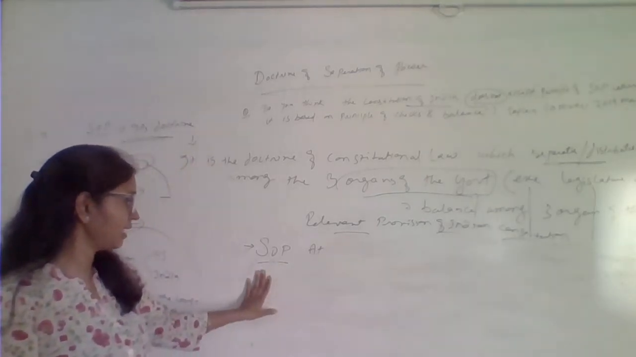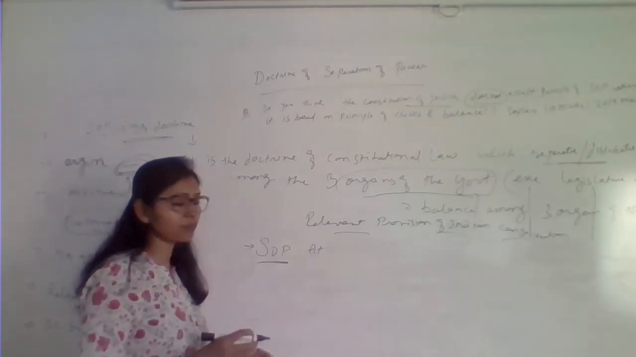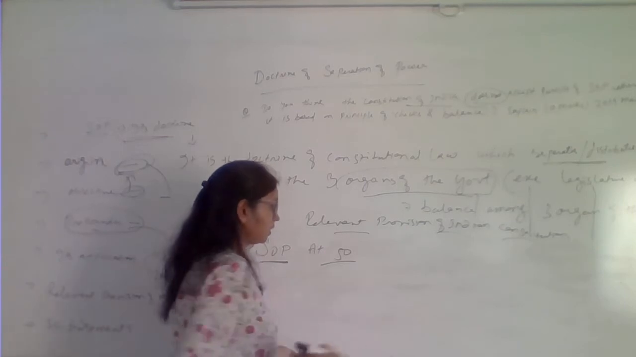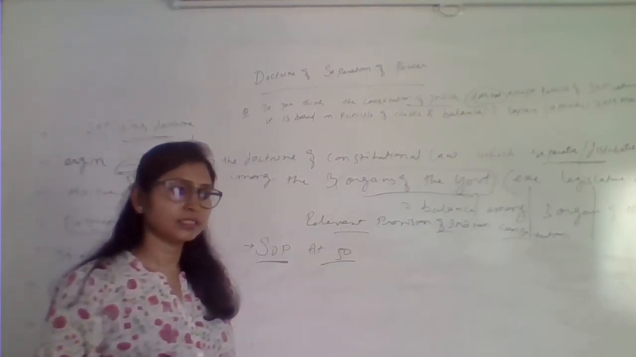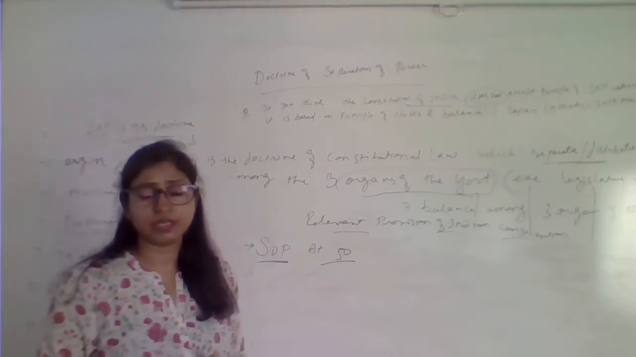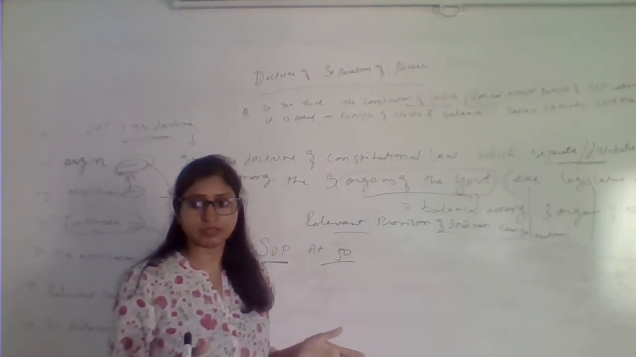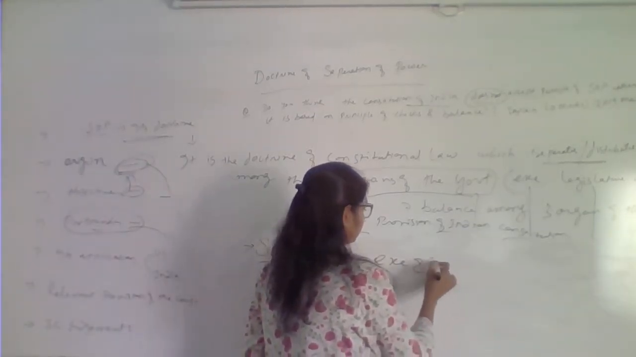So we'll see that there are certain provisions in the Indian Constitution that talk about separation of power, like Article 50. Article 50 is a part of the DPSP which says that the state should endeavor to separate the executive and judicial function, right? To separate the executive and judicial function.